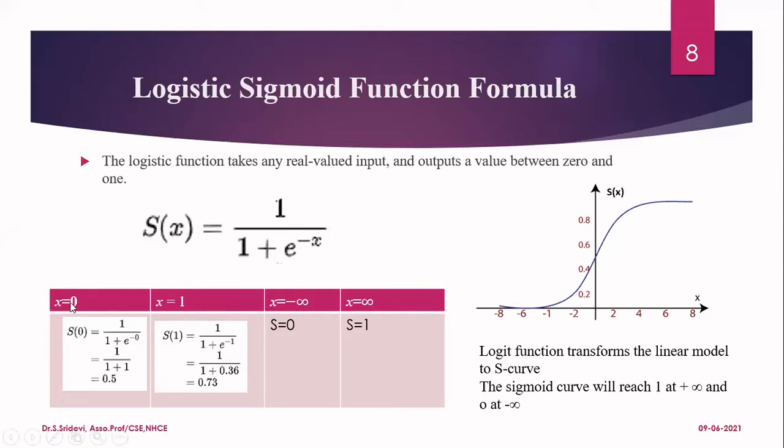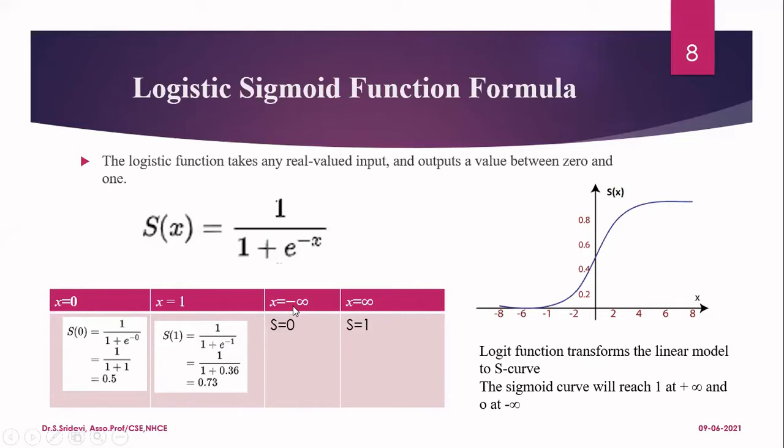Let me substitute x is equal to 0 in this particular equation. If I substitute x is equal to 0, you will have s of 0 is equal to 1 divided by 1 plus e power minus 0. So e power minus 0 is 1. So you will have 1 by 2, that is nothing but 0.5. So when x is equal to 0, you are getting a value as 0.5. And when x is equal to 1, we are getting 1 divided by 1 plus e power minus 1. That is nothing but 0.73.